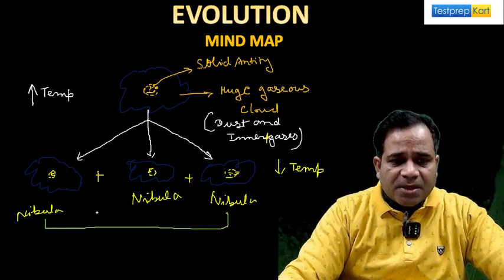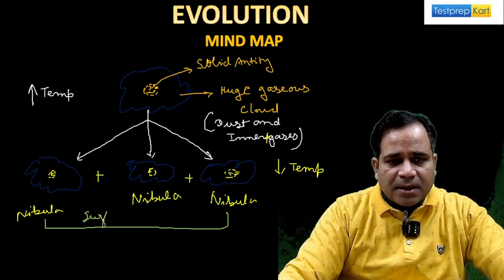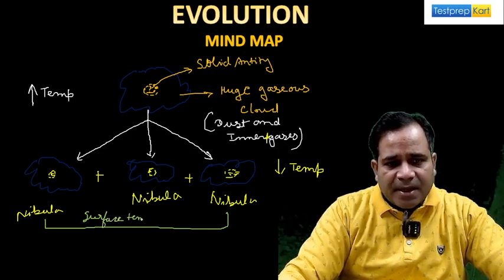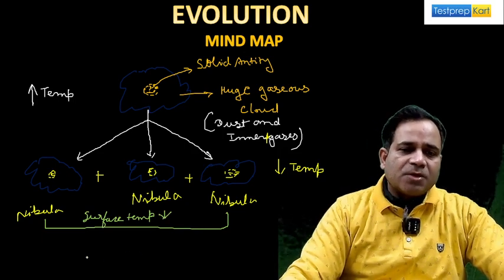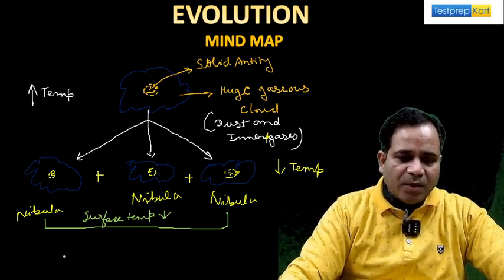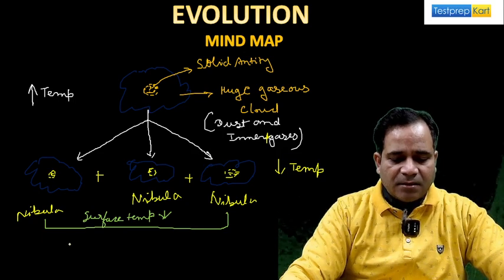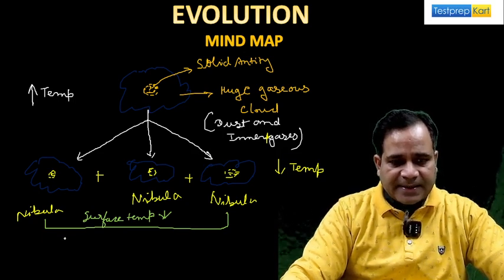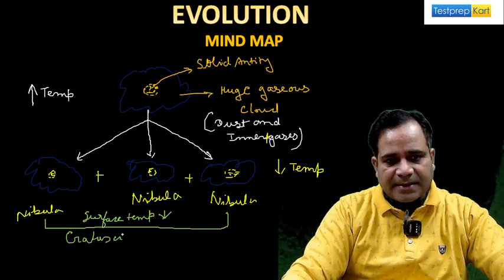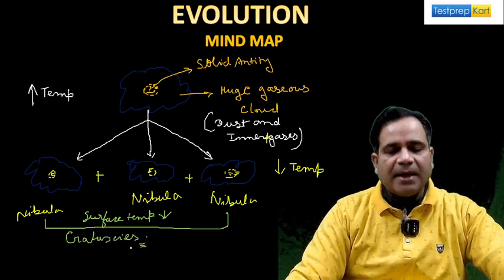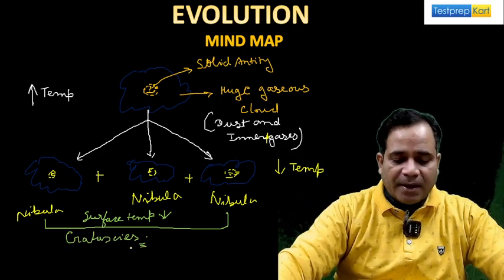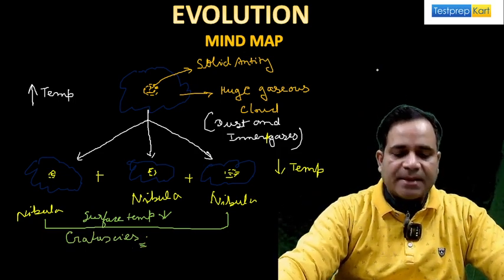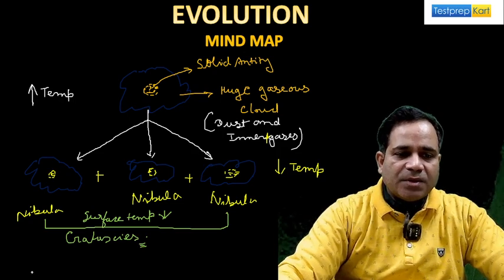The surface temperature goes what? Decreases. So here the nebula, or you say the nebulae, or you say the galaxies, or you say what? A galaxy will form. Clear? So a single nebula containing what? A solar system.